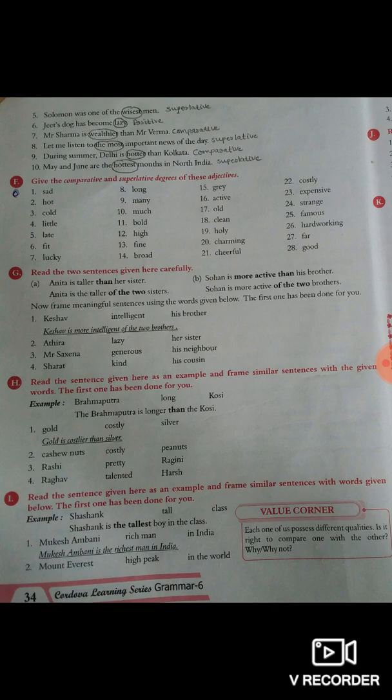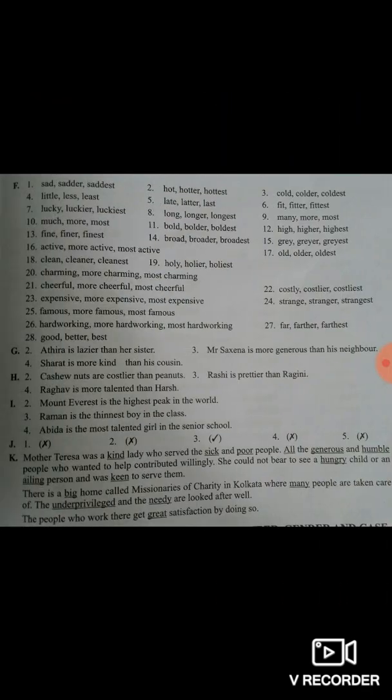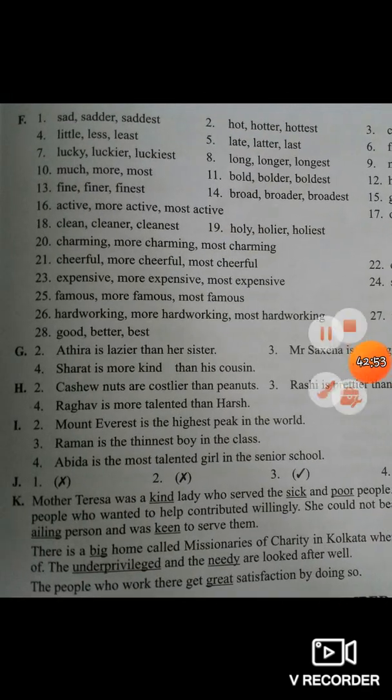The first one has been done for you. For example, Brahmaputra, long, Kosi. So the Brahmaputra is longer than the Kosi. First one, gold, costly, silver. So gold is costlier than silver. Now second number, cashew nut, costly, peanuts. So the answer is over here, H number, second.